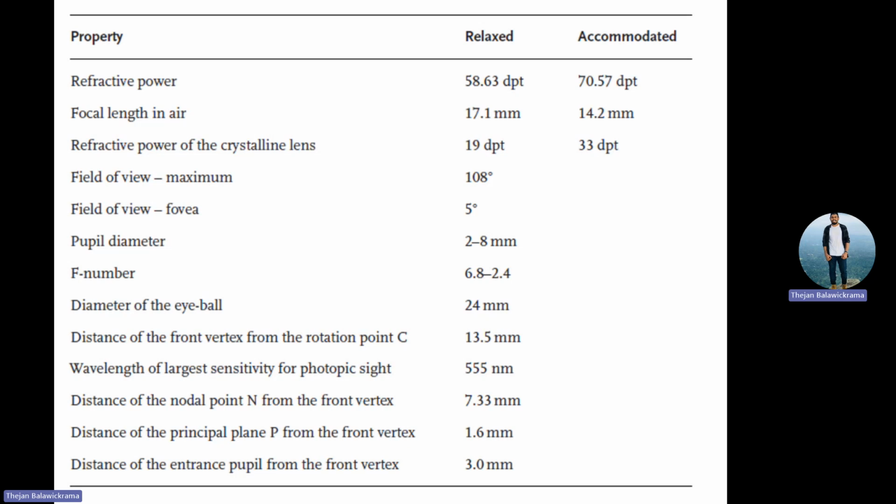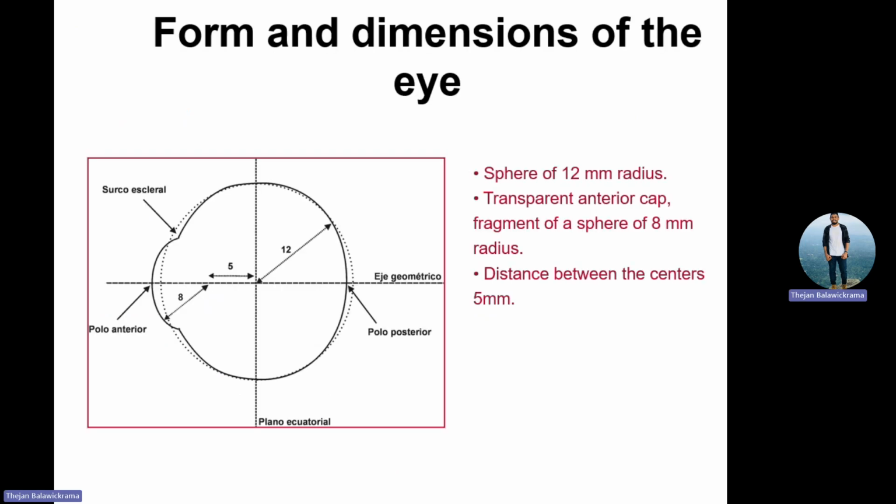So all these things we are going to calculate. That is what we are going to do with reduced eyes, segmented eyes, right? We will look at how this functions. Basically, what happens? Form and dimension of the eye, right? If you take it, you have two spheres. One is your cornea, one is your sclera. The eyeball is almost like this, right?